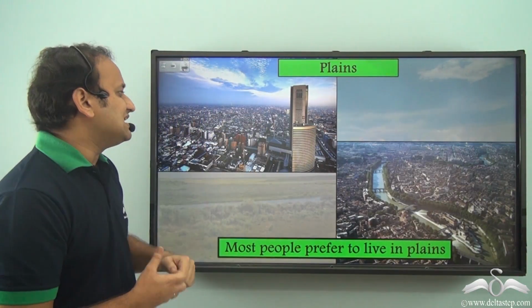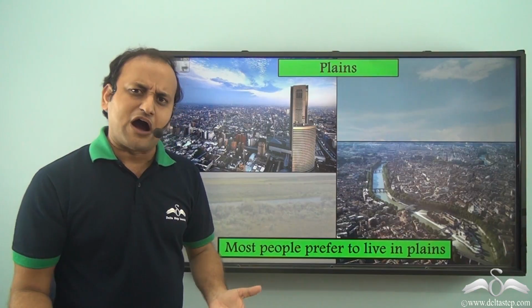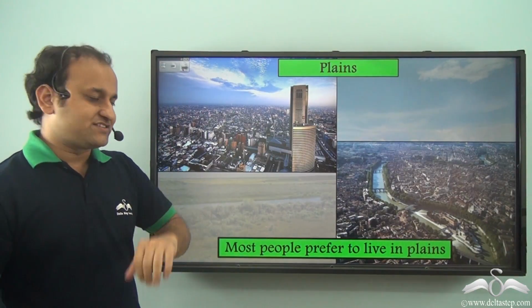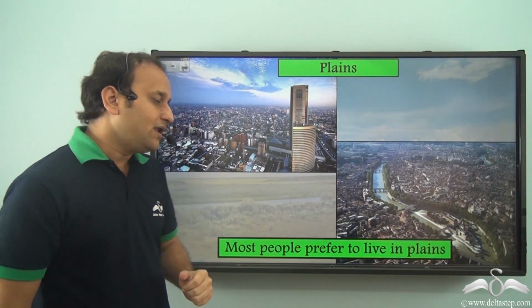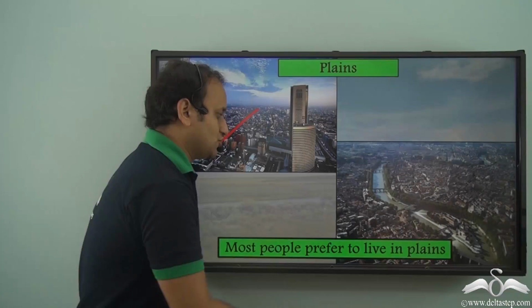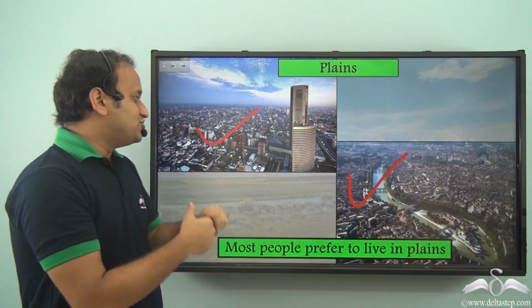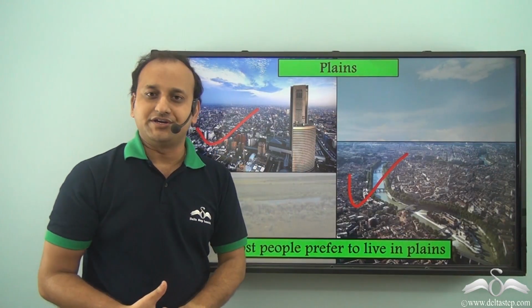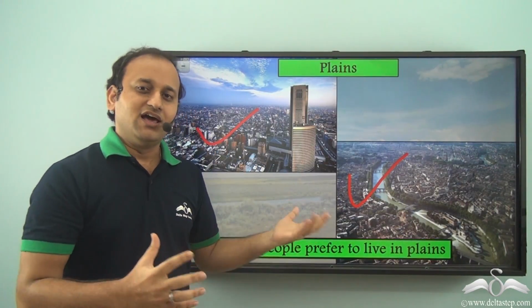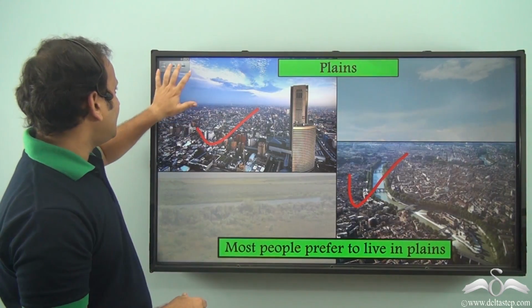Because plains are much easier to live in and you can easily construct all types of houses and buildings in plains, as a result, most of the people live in the plains. So you can see all the different plains in the world are usually very highly populated. That is, lots of people live in these areas.